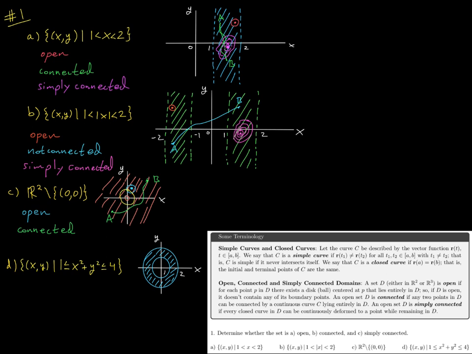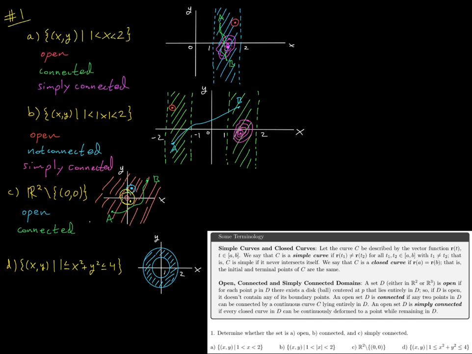No matter what point you want to deform the circle to, right? Like you just say, okay, I want to deform it to this point right here. See, the problem is you're going to have to pass through the origin at some point. There's some portion of this circle as you continuously deform that's going to have to cross the origin.